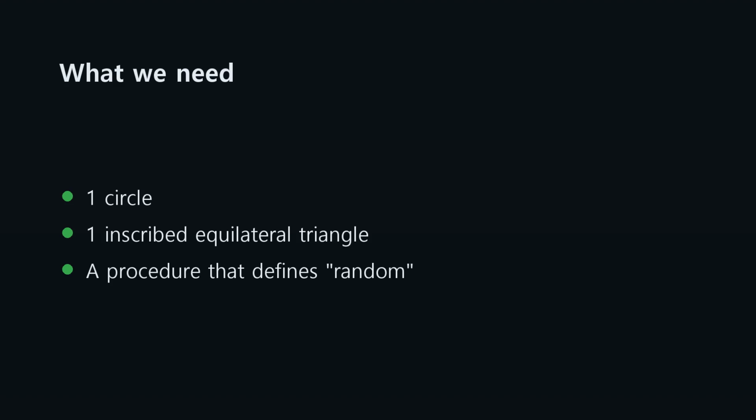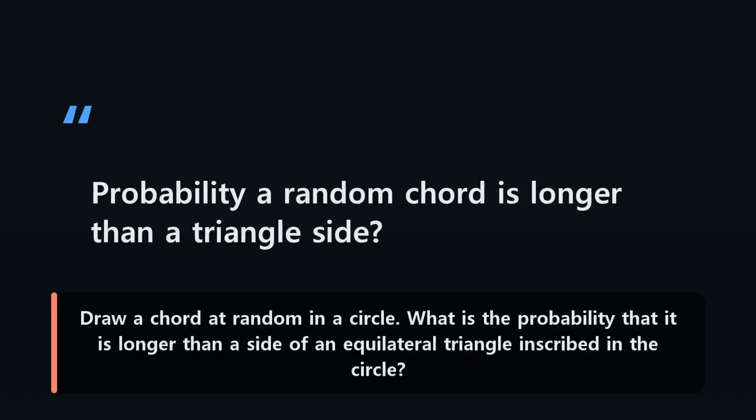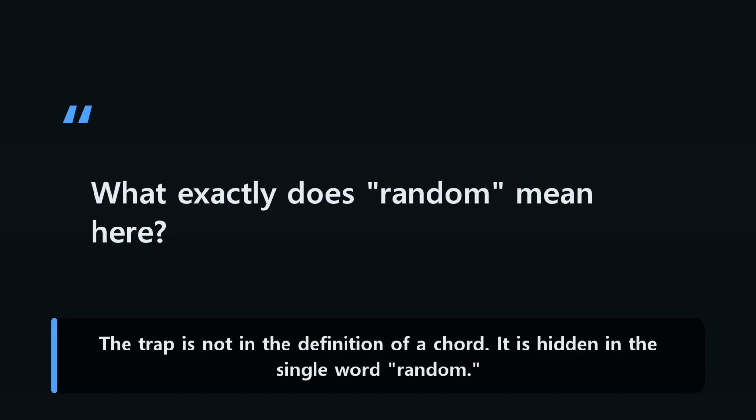All we need is one circle, one inscribed equilateral triangle, and one criterion for deciding which chords are longer. Draw a chord at random in a circle. What is the probability that it is longer than a side of an equilateral triangle inscribed in the circle? The trap is not in the definition of a chord. It is hidden in the single word random.